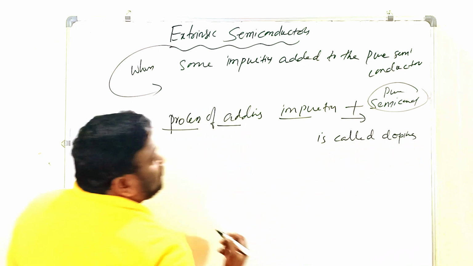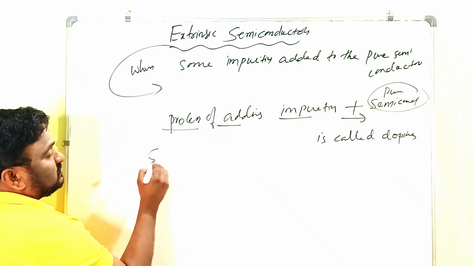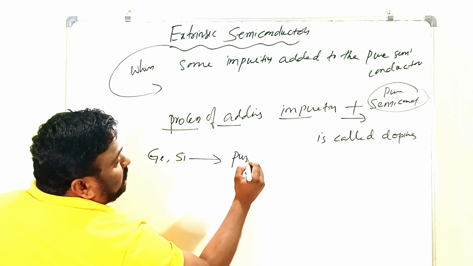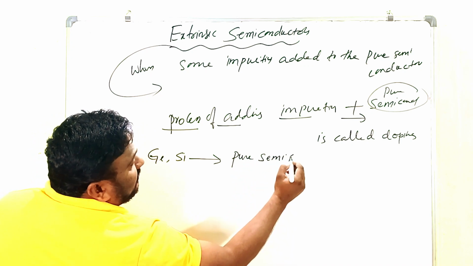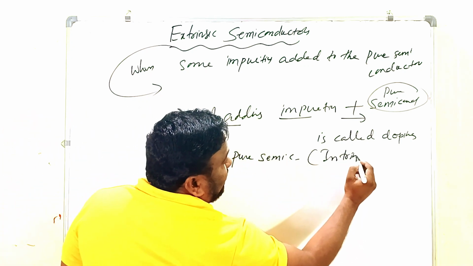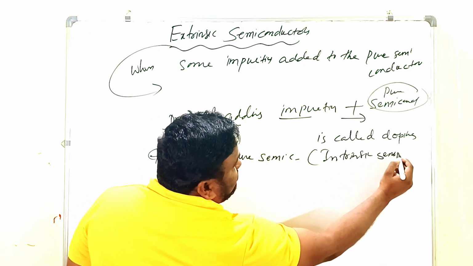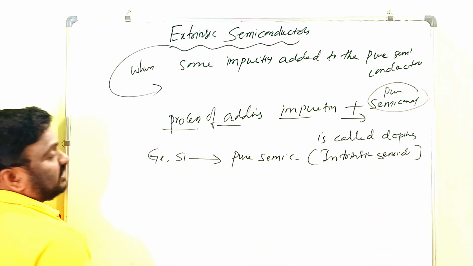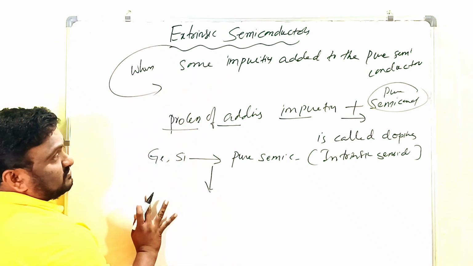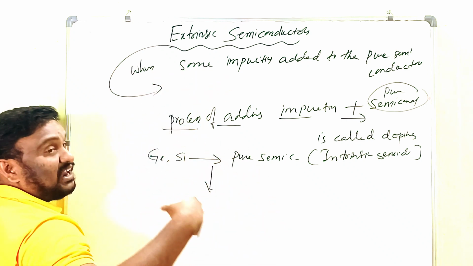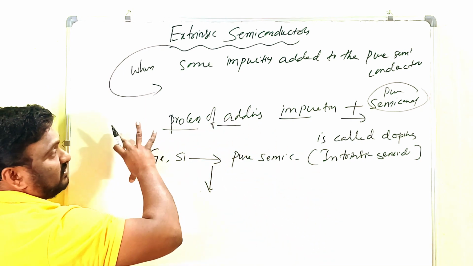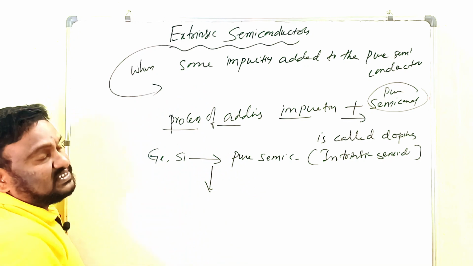Clear? So already we know germanium and silicon are the best examples of pure semiconductors. Here pure semiconductors means nothing but intrinsic semiconductors. If we add impurities, that means valence electrons, then the conductivity is increased.